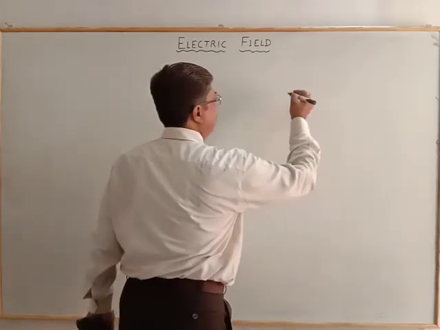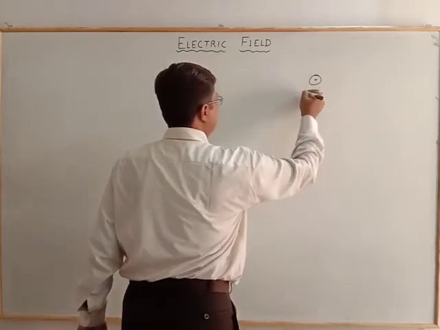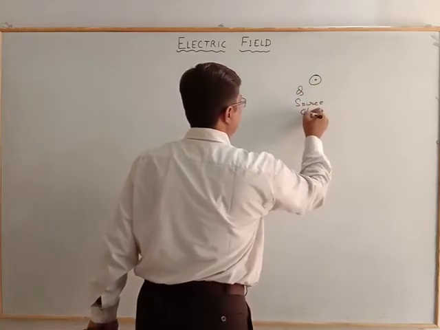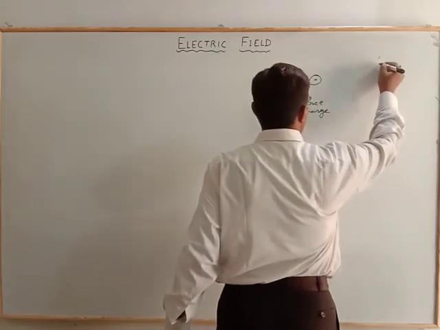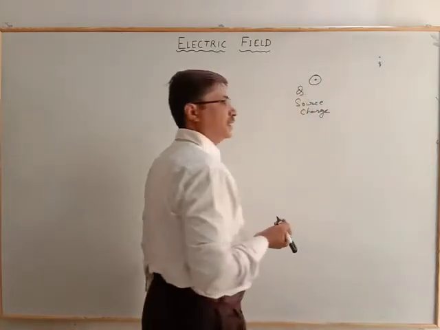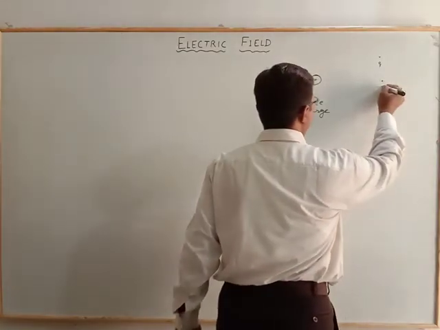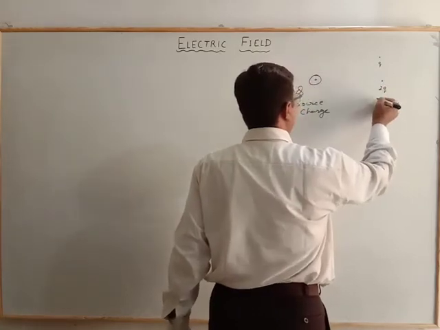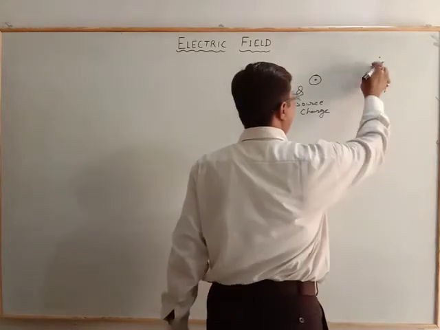Suppose Q is the source charge, and a test charge of Q is placed, a vanishingly small test charge. Another test charge is 2Q, again vanishingly small, but the values are different.